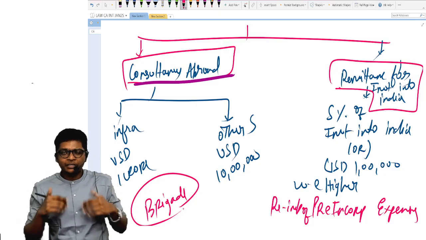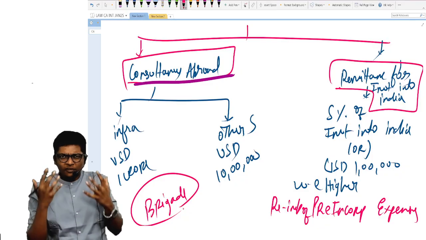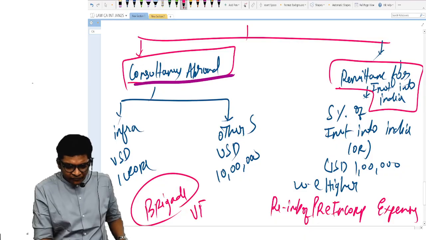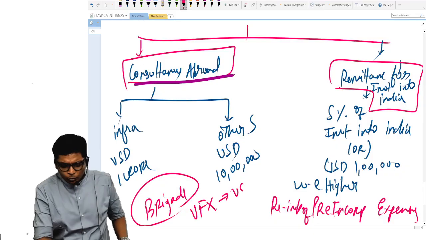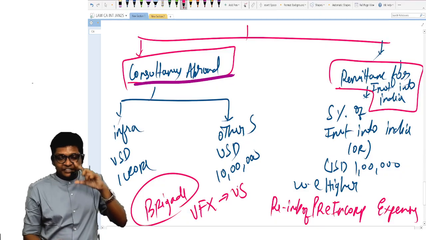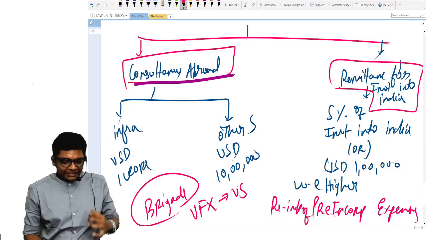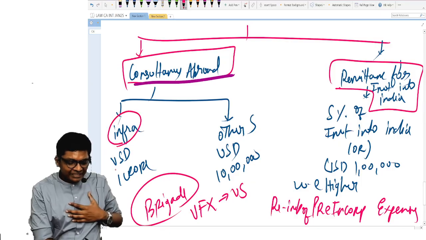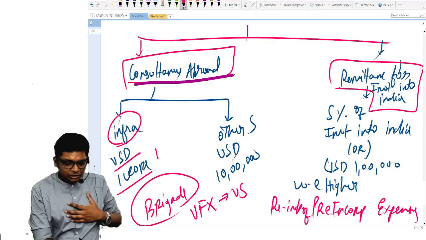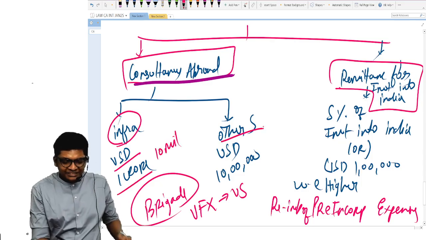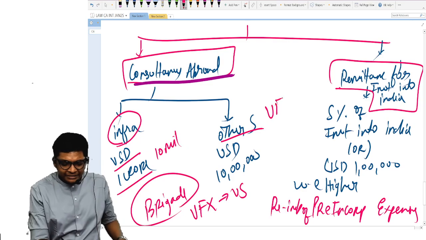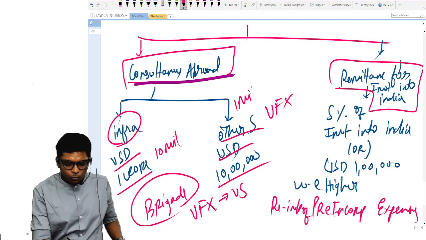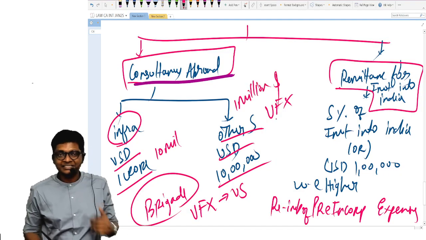Let's take the best example. The GOAT movie came. For Vijay's de-aging, they went for a VFX company from US. So you took consultation from outside India. In that case, if consultation is for infrastructure projects, they're allowing up to 1 crore US dollars, or nothing but 10 million. If consultation is for other purposes, like for example VFX, up to 10 lakhs US dollars, or nothing but 1 million US dollars is allowed.